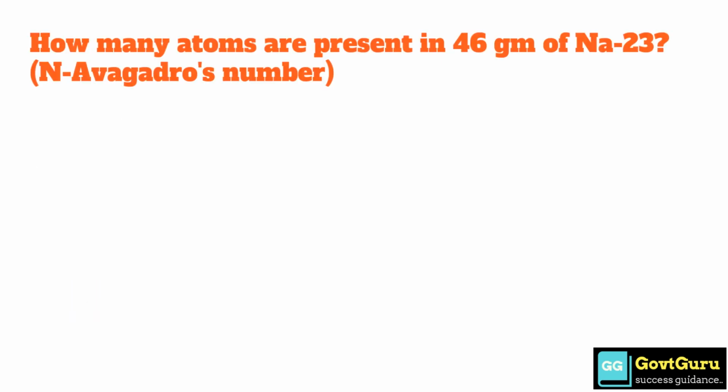How many atoms are present in 46 gram of Na23? N is the Avogadro number. Option A N by 2, option B N, option C twice N, option D 23N. So the correct answer is option C 2N.